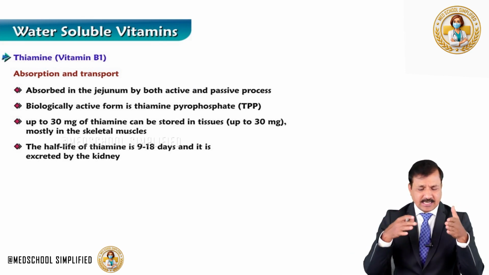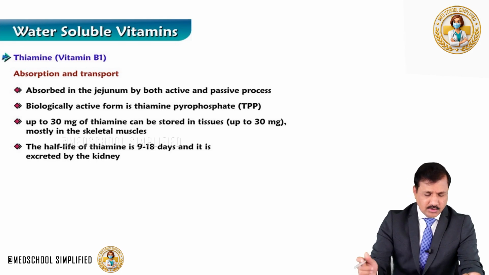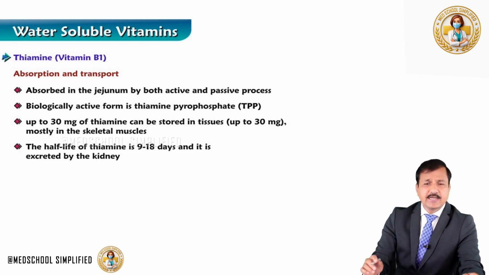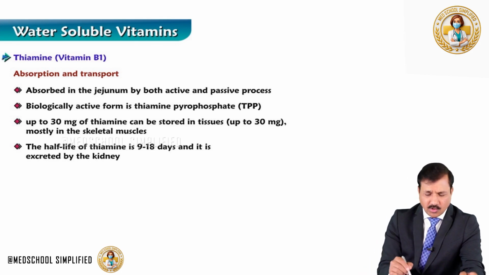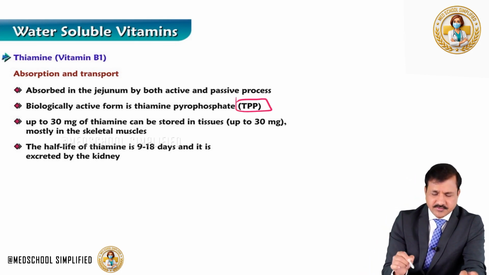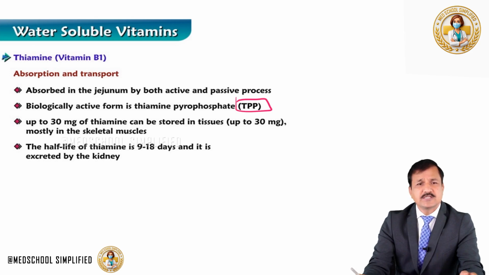Once it is inside the intestine, thiamine is converted into its biologically active form called thiamine pyrophosphate. That means there is phosphorylation of thiamine. Two phosphates are added over the thiamine molecule to make thiamine pyrophosphate.